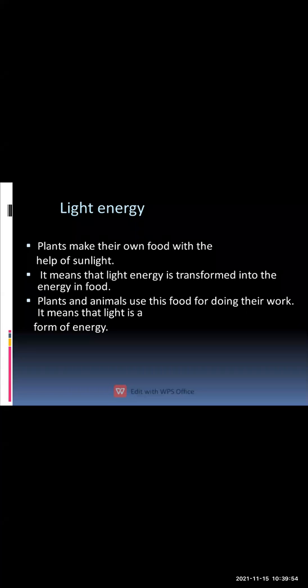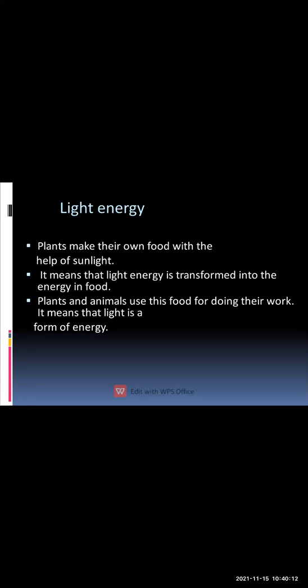The plants have the ability to convert the heat energy into chemical energy, and the chemical energy is then converted into food energy, and the plants survive with the help of these types of energies.